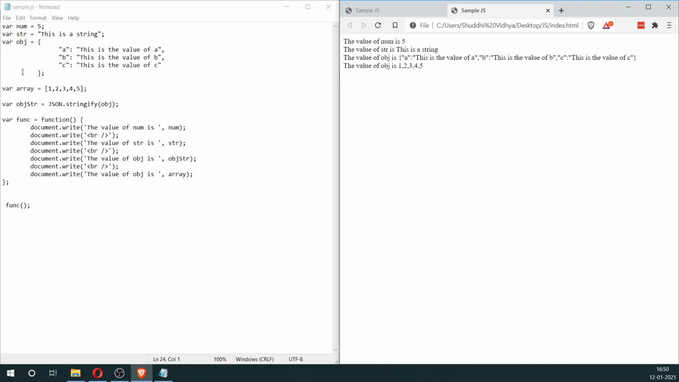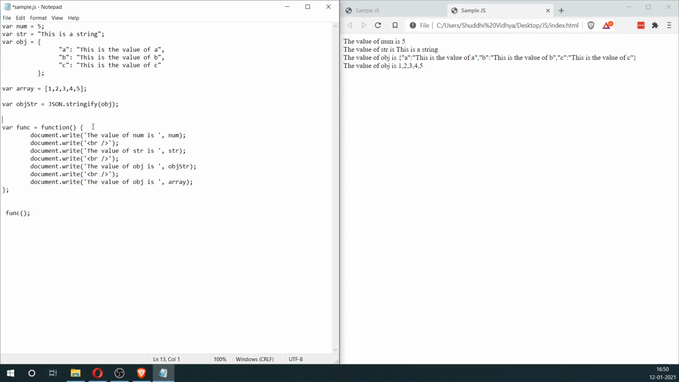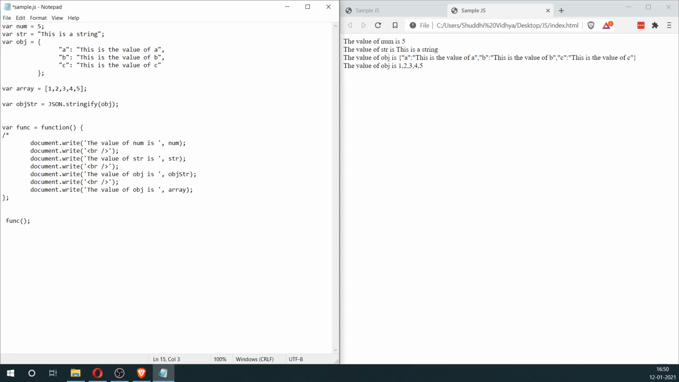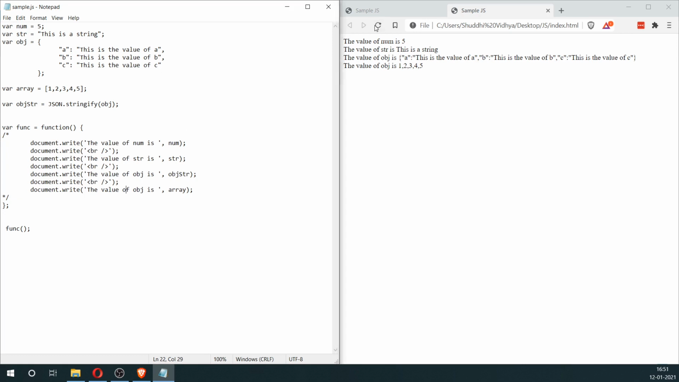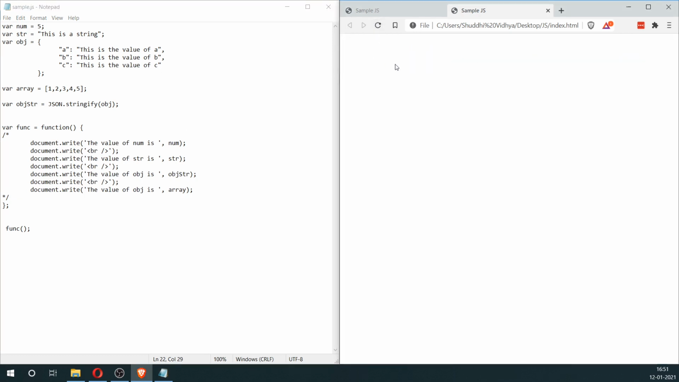So commenting is just a way to keep a certain portion of the code from getting executed. Now let's say that I want to have a multi-line comment. Let's say I come here and then add that forward slash followed by asterisk and then asterisk and forward slash. So now we have multi-line comments, and all of these lines that come between these two are getting ignored. So let's save this and refresh it. Now you can see that it's getting ignored.